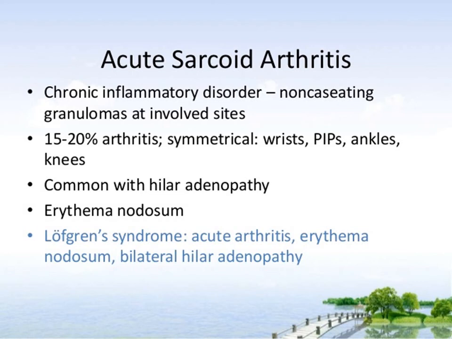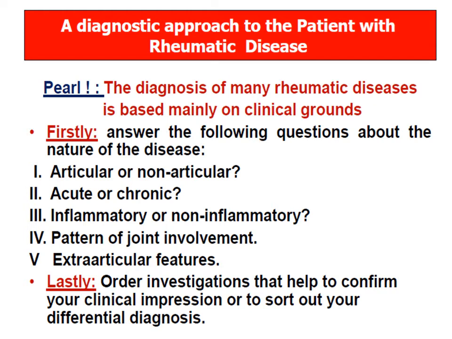Sarcoidosis is a chronic inflammatory disorder with non-caseating granulomas at the involved sites. In 15 to 20% of patients, we find a symmetrical arthritis involving the wrists, PIPs, and also the ankles and knees. It is most commonly seen as a syndrome known as Löfgren syndrome, where there is acute arthritis, erythema nodosum, and bilateral hilar lymphadenopathy.